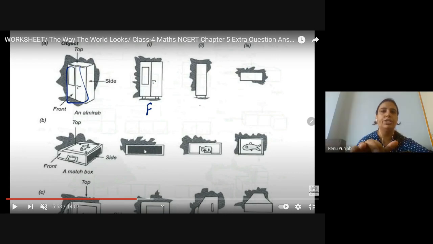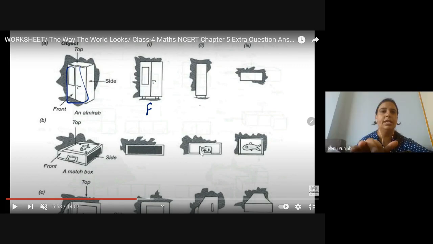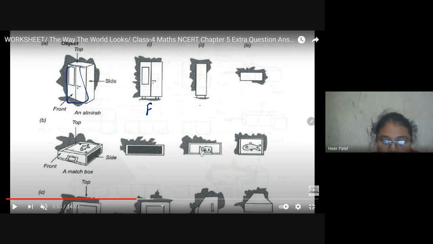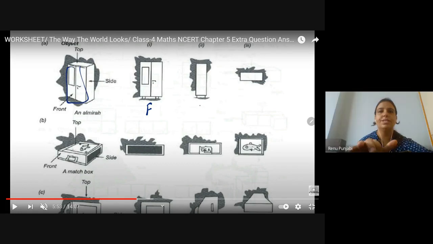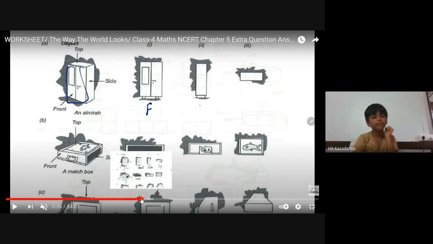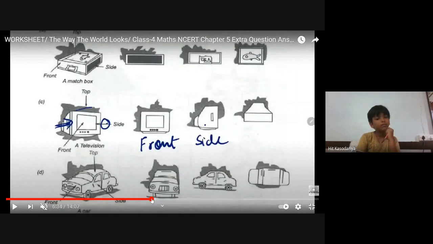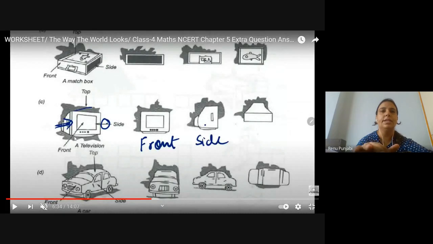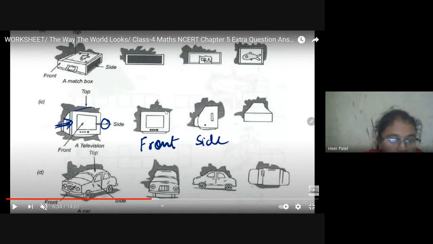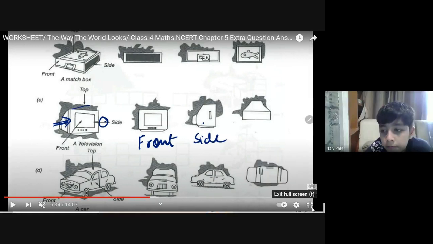The first image is the side view, the second image is the front view, and the third is the top view. And this is the television, front view, side view.